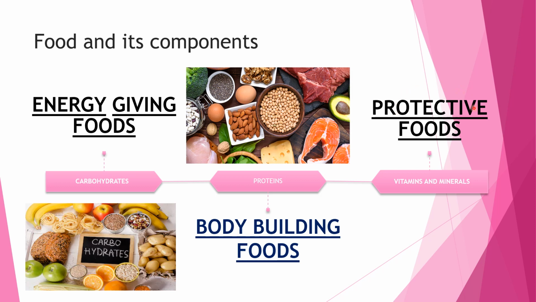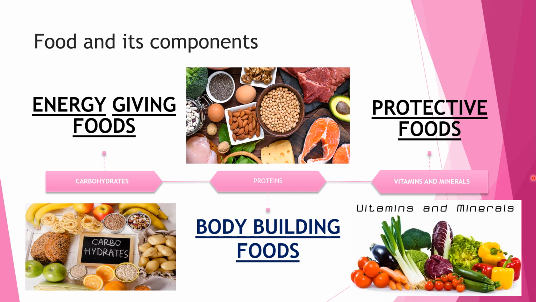Now coming to the protective foods, that is the vitamins and minerals which protect our body from diseases. These are the fruits and the green leafy vegetables like tomatoes, capsicum, lettuce, lady finger, cauliflower, cabbage, broccoli, and many more you can see in this picture. These are all the vitamins and minerals.